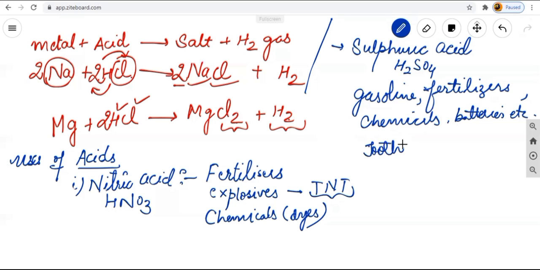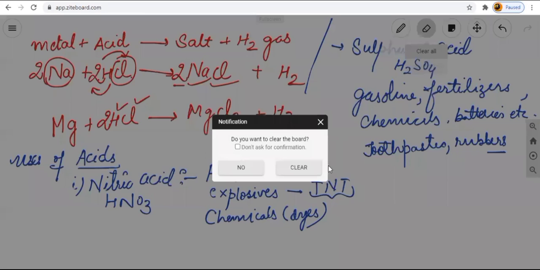Next, it is also used in toothpastes. We can say rubbers, etc. Sulfuric acid is always used in the manufacturing of these things. The next part is your hydrochloric acid, which is known as your HCl.